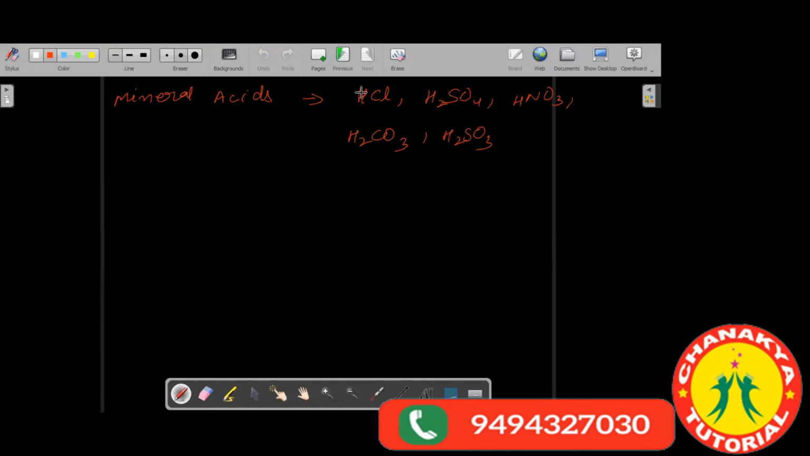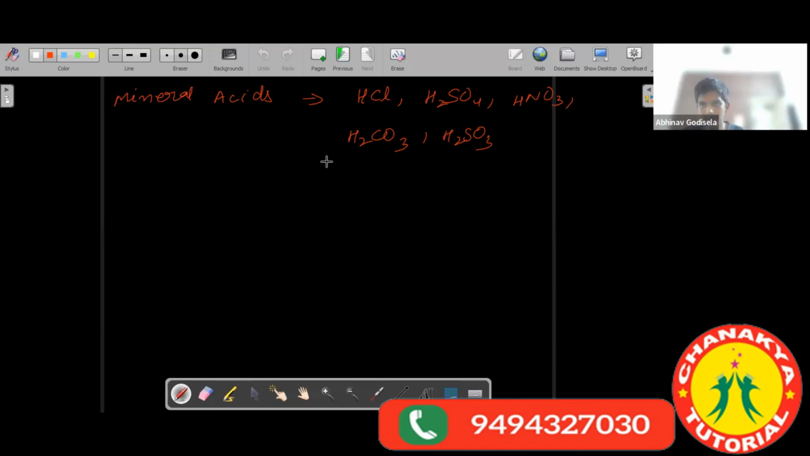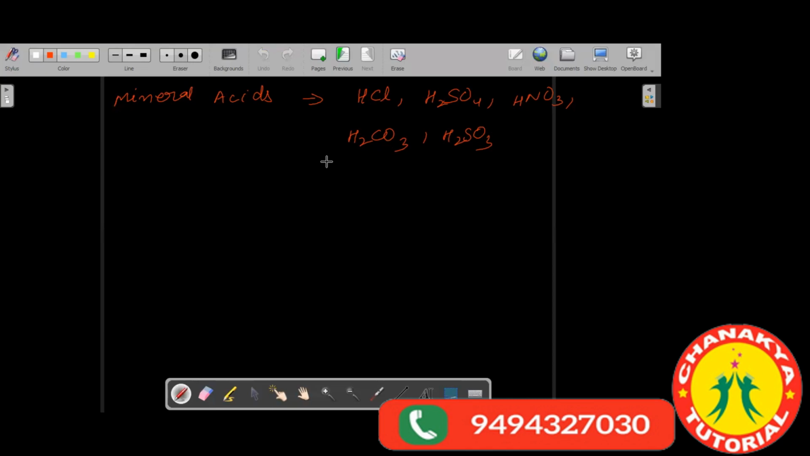Which of them can be consumed? Organic acid or mineral acid? Which are consumable? Yeah, organic acids are consumable.